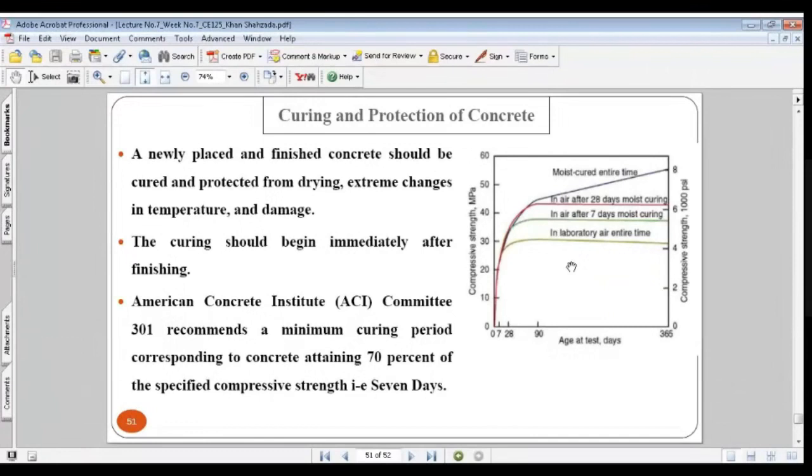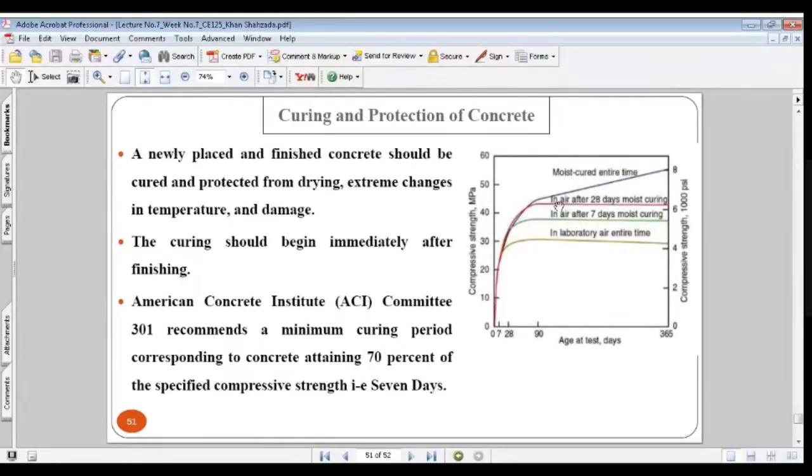So now you can see this first one. It has been kept in the laboratory in the air for the entire time. No curing has been provided to this first sample. The second sample was in the air after 7 days of moist curing. For the first 7 days, you have provided moist curing to this, and then you have left it in the air.